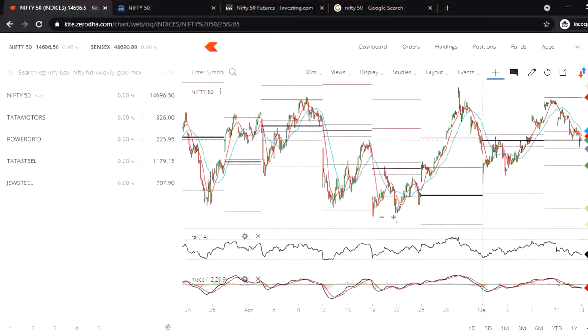What tools are we using? Tools are Zerodha, Stock Edge app, investing.com, and Google.